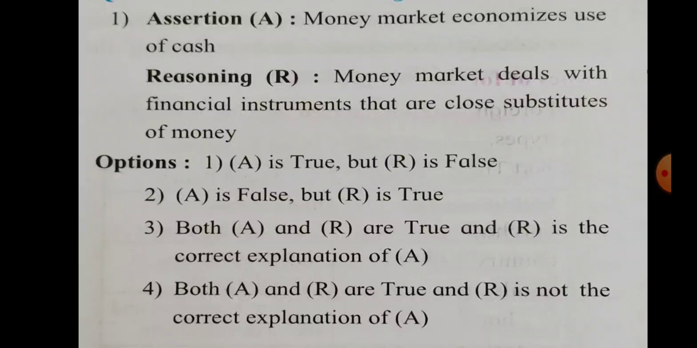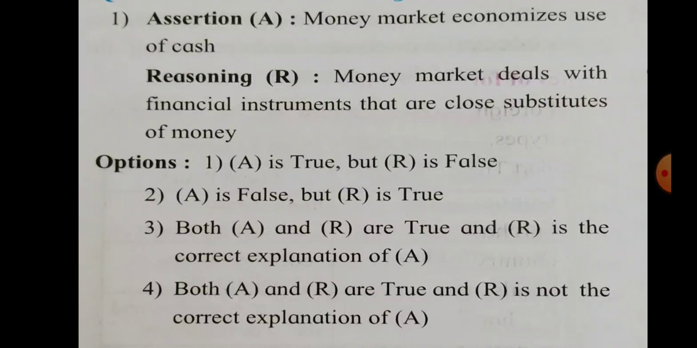Now let us see the second example of assertion and reasoning. What assertion is given here? Money market economizes the use of cash. This is the assertion. And what reasoning is given? Money market deals with financial instruments that are close substitutes of money. Let us see whether both are true or false, that you have to find out first. In the assertion, money market economizes use of cash. Yes, this is a true statement. Now the reasoning: money market deals with financial instruments that are close substitutes of money. That is also a true statement.